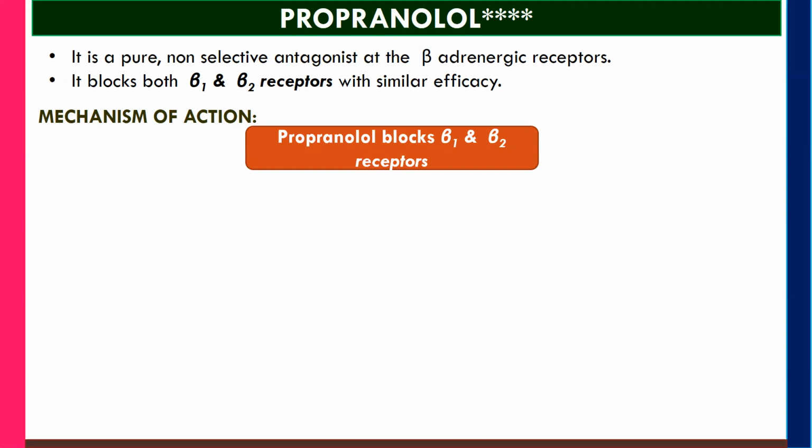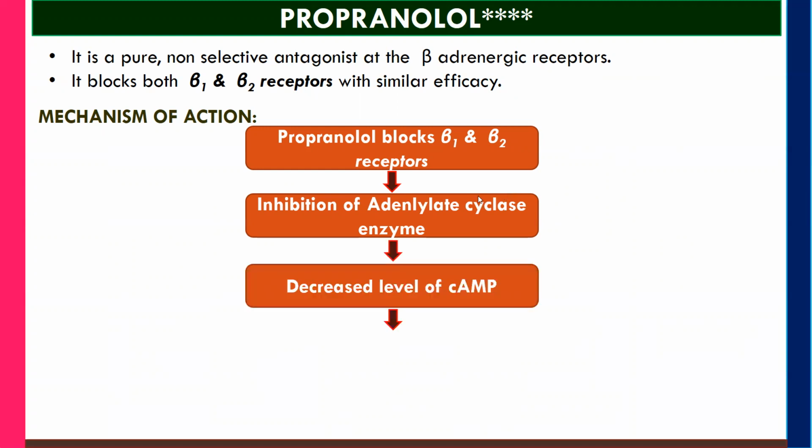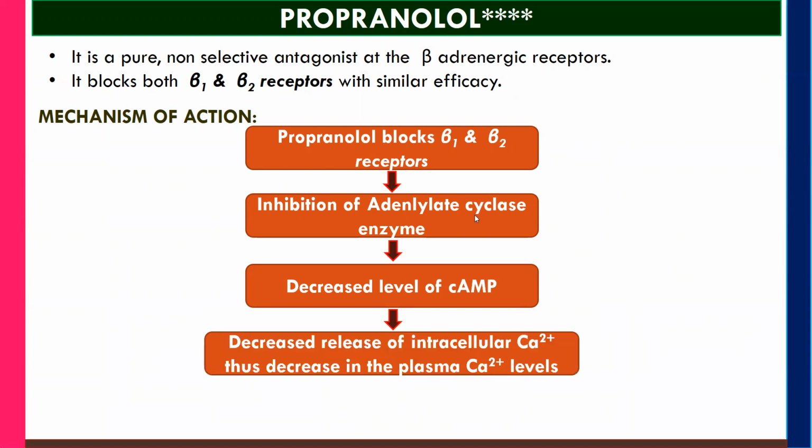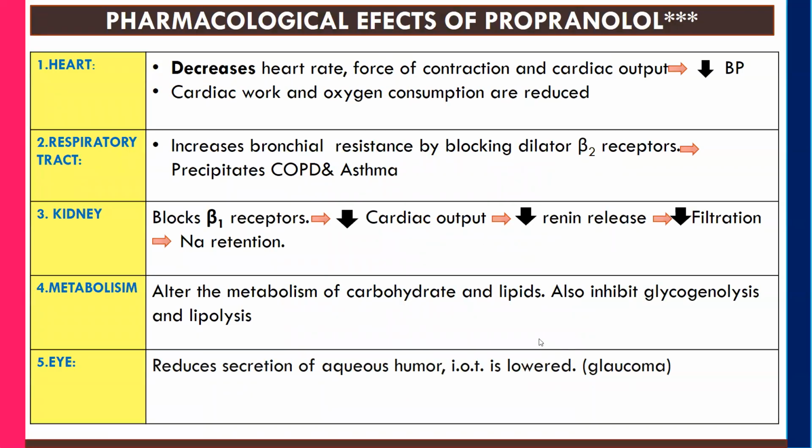Propranolol blocks both beta 1 and beta 2 receptors. By blocking those receptors, it is going to inhibit the adenylate cyclase enzyme. That will lead to decreased level of cyclic AMP, and that will lead to decreased release of intracellular calcium and thus decreased calcium level. That will lead to the negative chronotropic and inotropic effect. So in this way, propranolol is going to decrease the heart rate as well as the force of contraction.